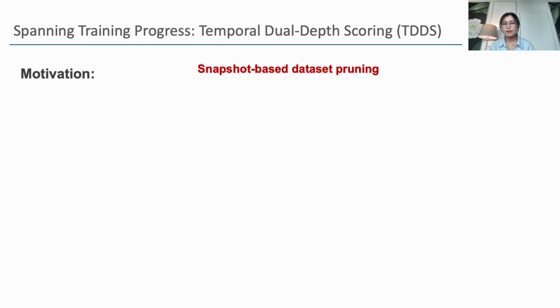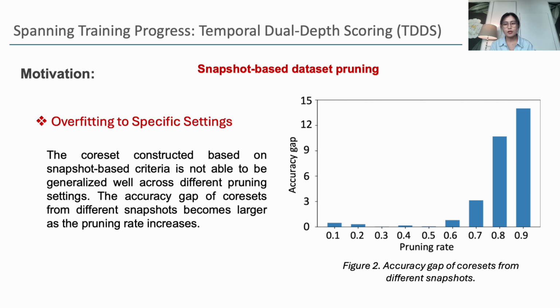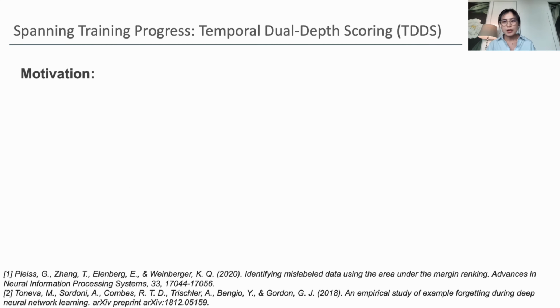Secondly, relying on importance scores from a snapshot can lead to overfitting in the construction of the coreset, as this approach may not generalize well across different scenarios, such as varying pruning rates. As shown in Figure 2, the accuracy gap of the coresets from different snapshots becomes larger as the pruning rate increases.